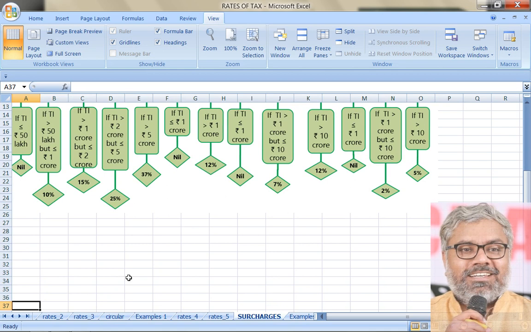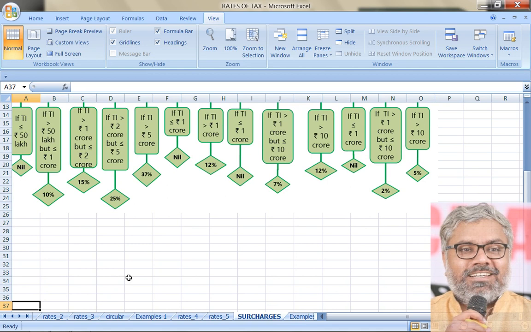Thresholds. For example, for an individual, the threshold for not having a surcharge is 50 lakhs rupees. Once an SSC has crossed the income level of 50 lakhs rupees, he has crossed the threshold, so surcharge is applicable at a rate of 10%. Then what if an individual has crossed the threshold of 1 crore?